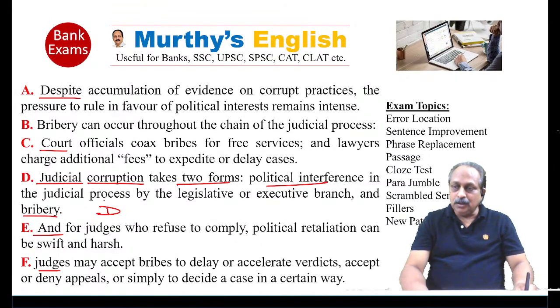There is an opening sentence or topic sentence. It is not bribery. Second one is not B. First one is political interference, then comes bribery. Where do you find the word political? Political interest. Based on that, A is the second one.